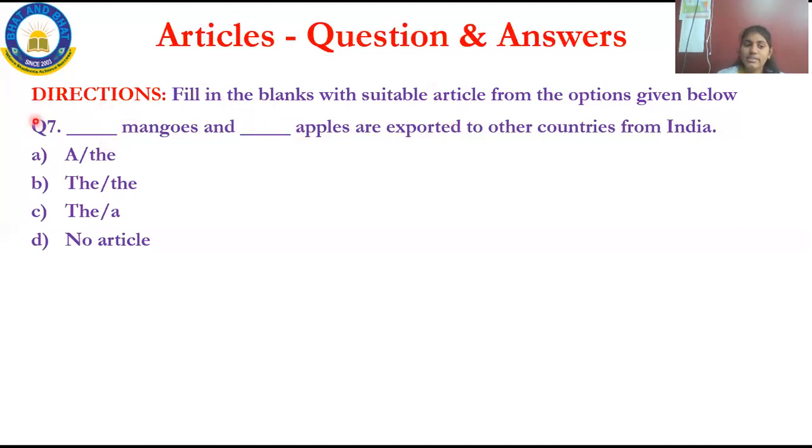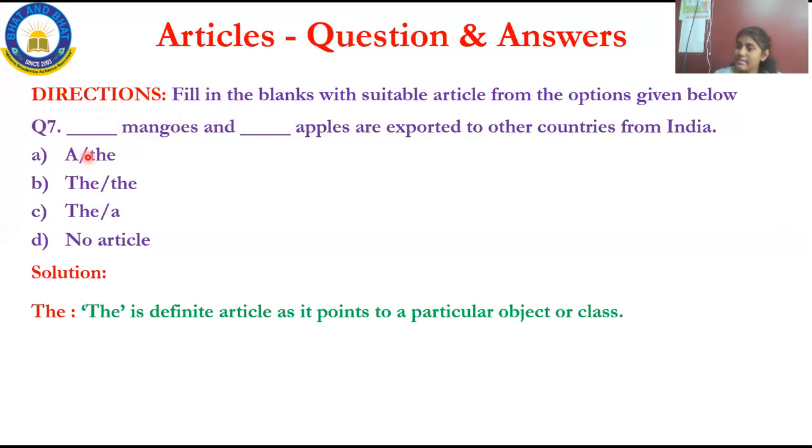Please, my dear kids, you have to choose. If they give a here, you have to put it in the first place itself. Don't mix the articles. If you mix that, it will be completely wrong. Whatever they have given, you have to place. First you have to place a only, and you have to fill the second blank with the second article only. Please don't mix those two. Okay. Now we'll come back.